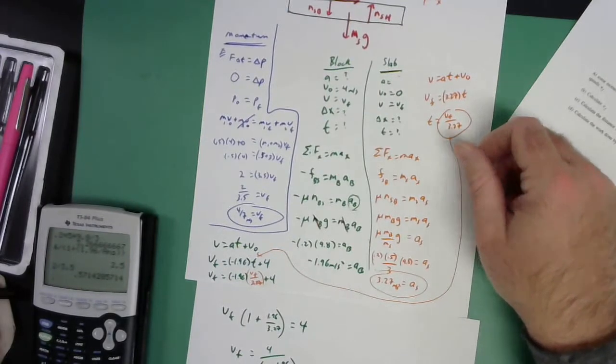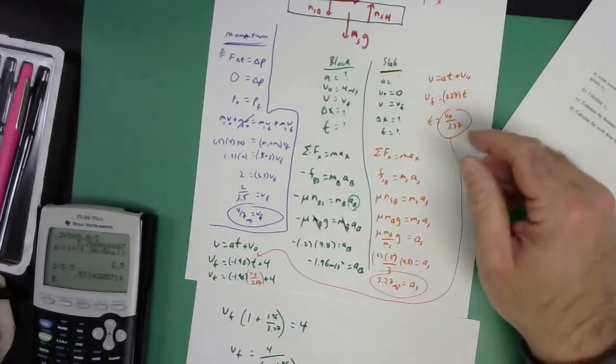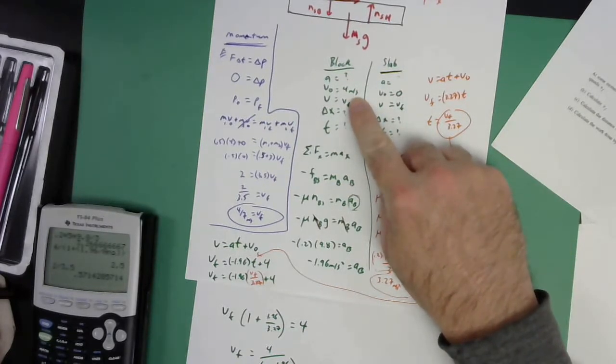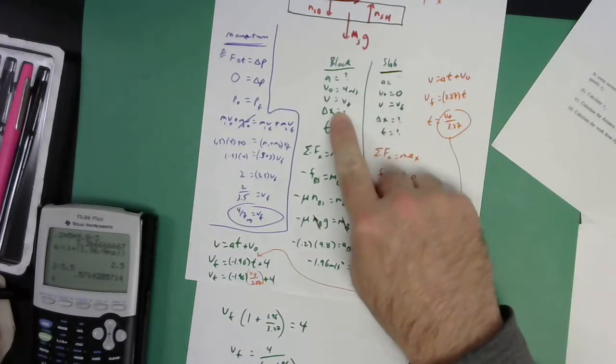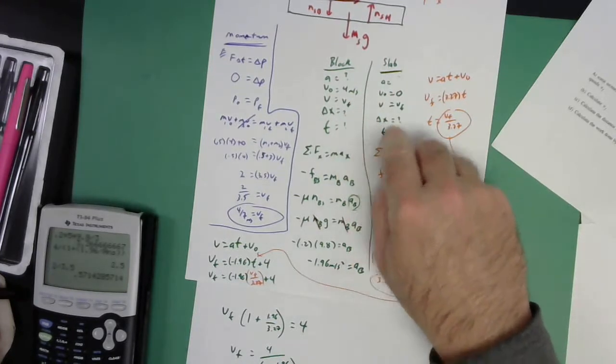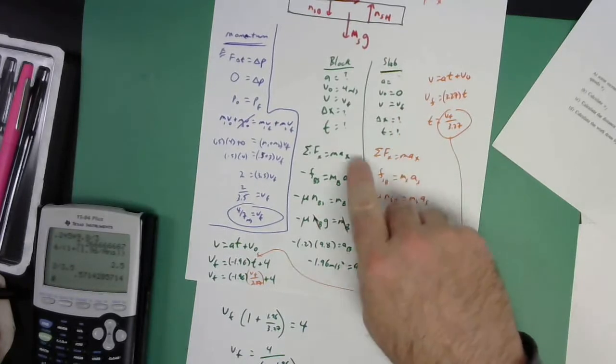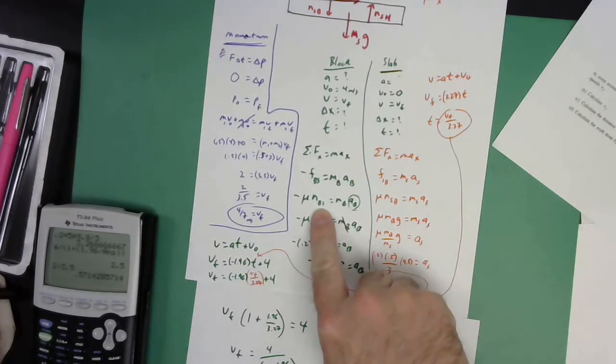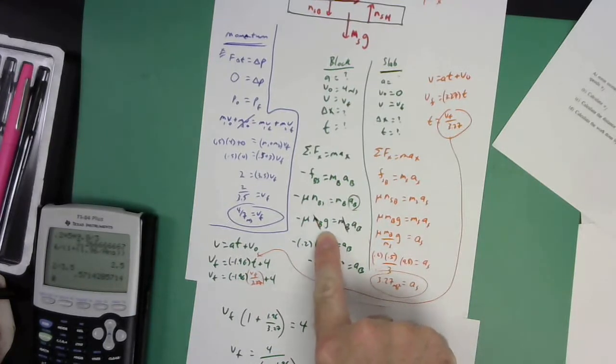All right, now I have to find my mistake. Okay, block starts at 4 meters per second, that's fine. Final speed is V final. Yes. Mu N. N is mg.